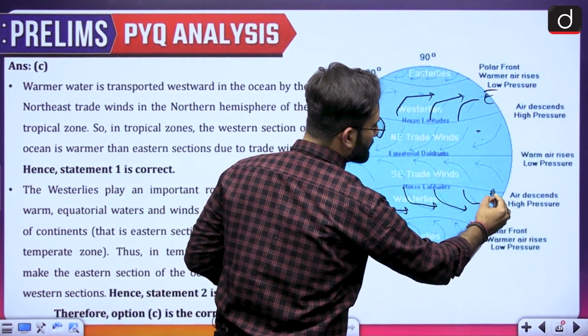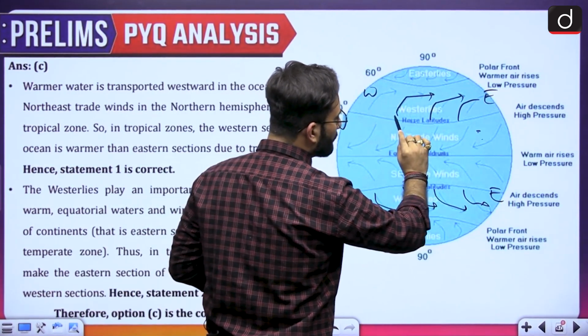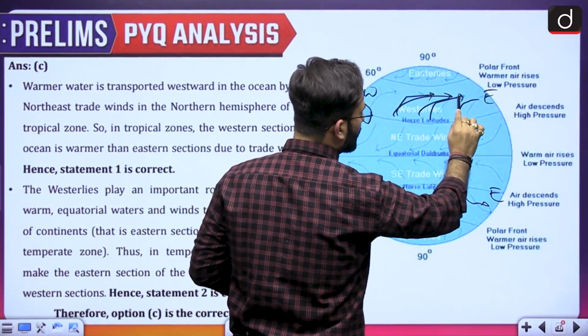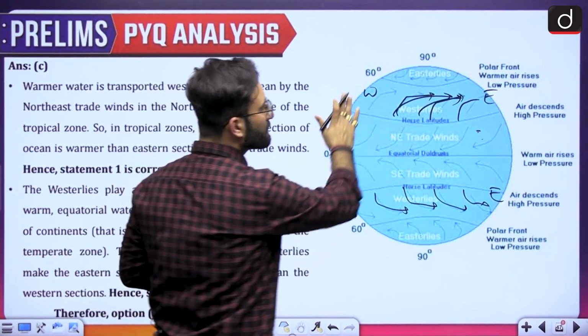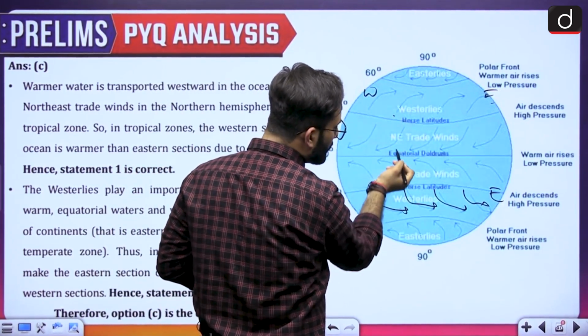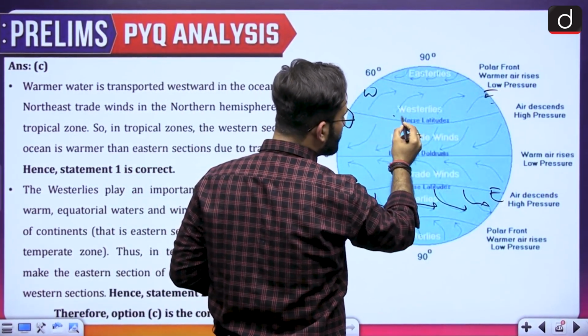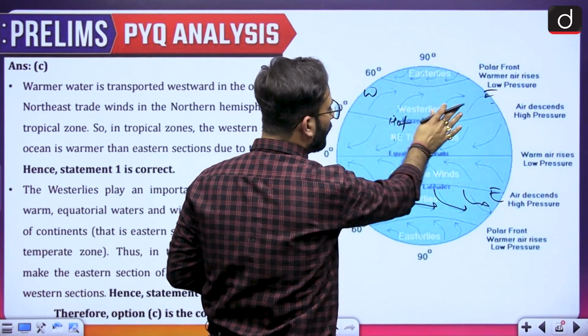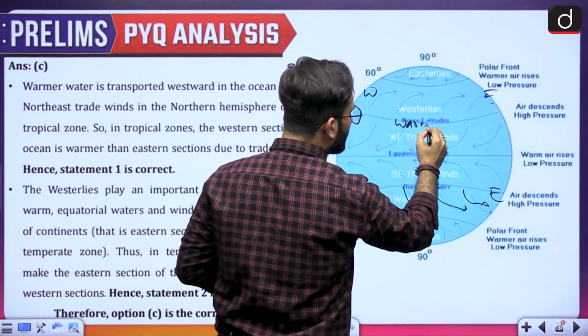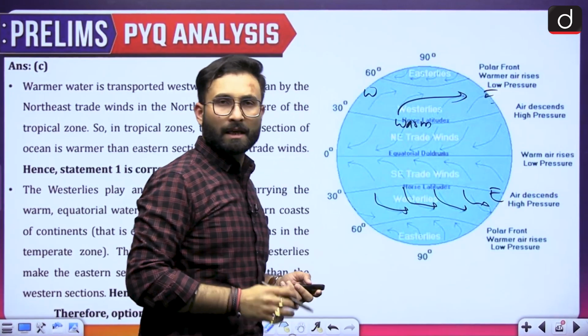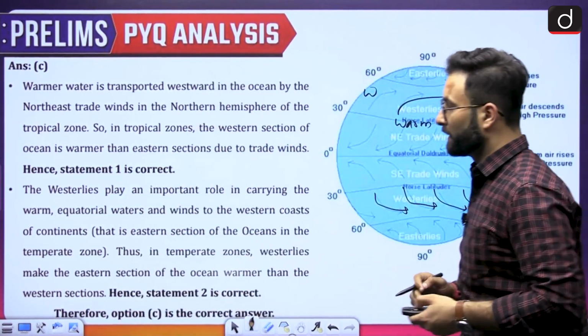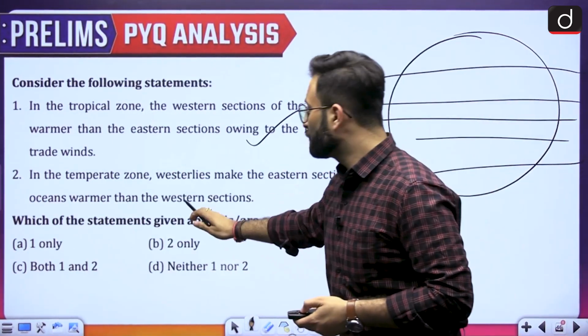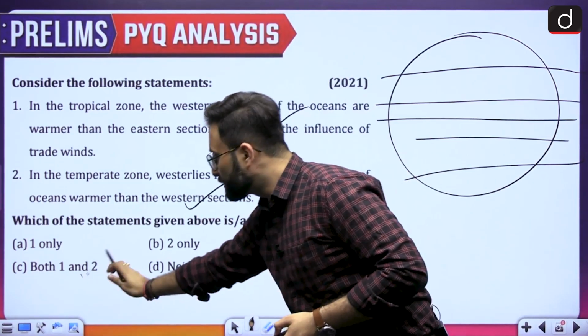So here the eastern section will be warmer, because the winds are taking the water towards this direction. Why is that? Because the water is coming from the equator side and going towards the pole, so this will be hot or warm water. This warm water will be moving towards the eastern section of the globe. So option C would be your right answer, because both the statements are correct. Option C is your right answer.